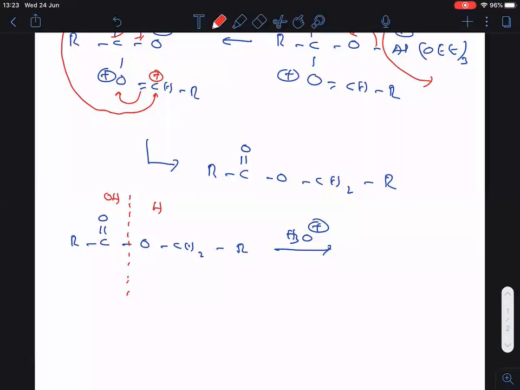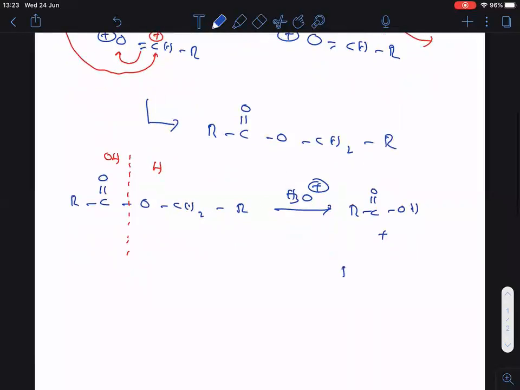So I think you understood the answer. What is the first part? Carboxylic acid. Clear? What is the second part? Primary alcohol. First part is carboxylic acid. Second part is alcohol.